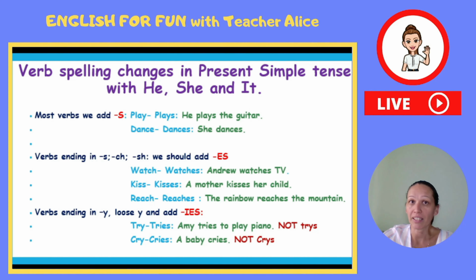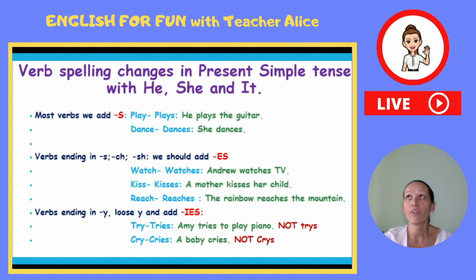Now let's look at some verb spelling changes in the present simple tense. As we have already seen, when we use the subject he, she, and it, the verb has its ending s. But as usual, there are some exceptions. We'll go through some changes of verbs. As we've already seen, most verbs used in present simple, we should only add the ending s. For example, play, plays, he plays the guitar. Dance, dances, she dances.